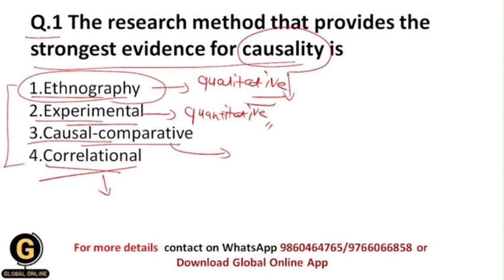And that's why the correct answer for this question is the second, that is the experimental research method. Students, in an experimental study, the researcher manipulates the independent variable and controls for all other variables that could influence the outcome, and it allows for the establishment of a cause and effect relationship between independent and dependent variables. So because of all these characteristic features of the experimental research method, it provides us the strongest evidence for causality.